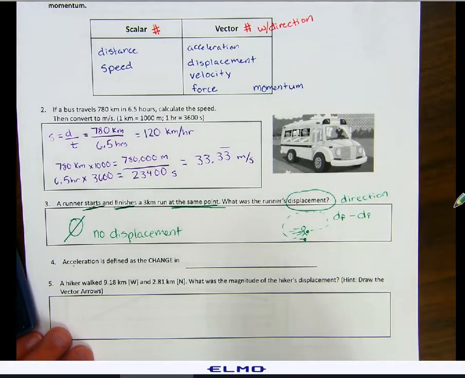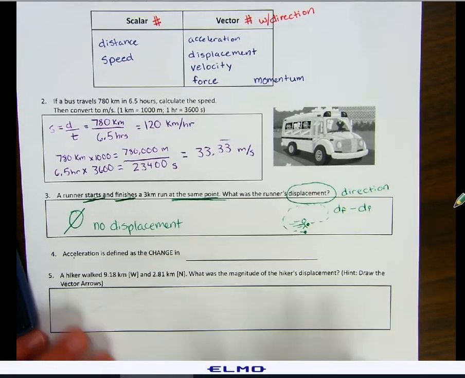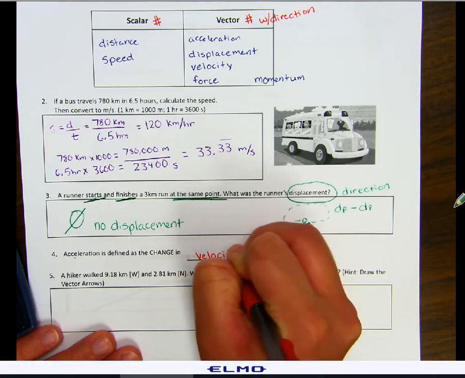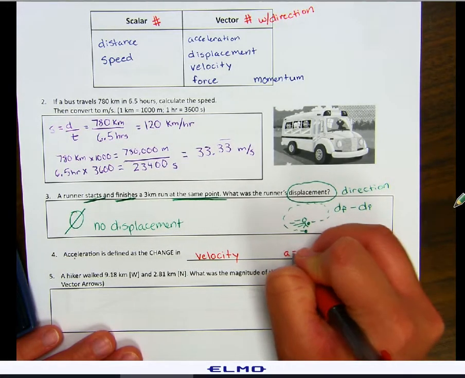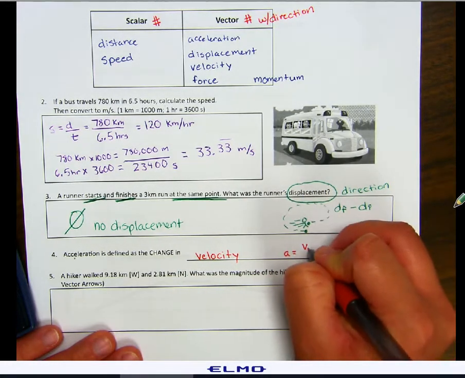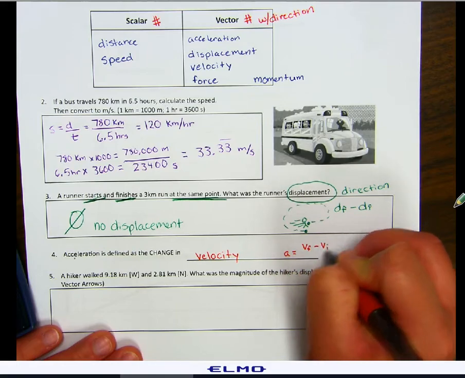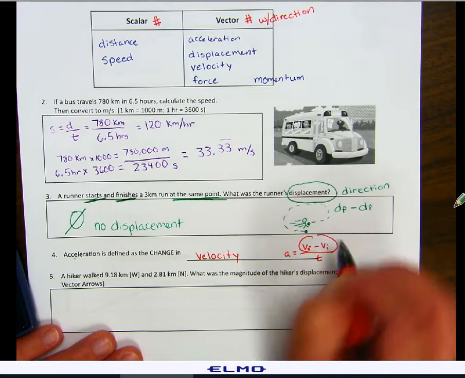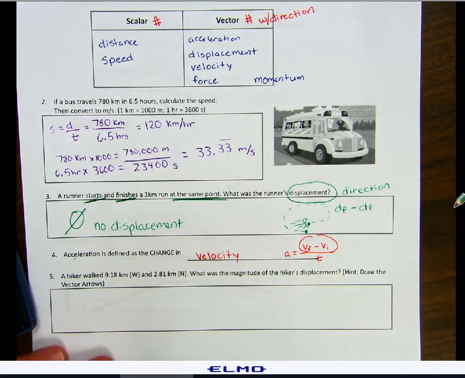All right, number 4. Acceleration is defined as the change in velocity. Remember, the formula for acceleration is your final velocity minus your initial velocity over your time. So the final minus initial, that's a change in velocity.